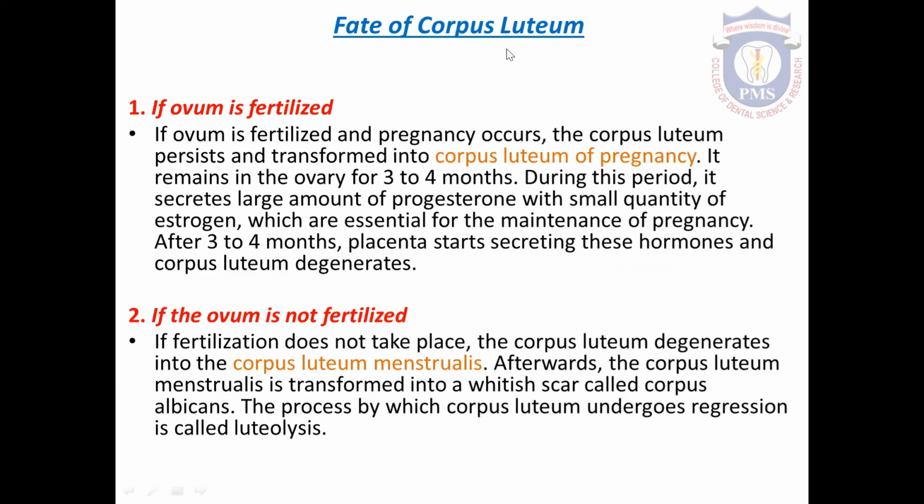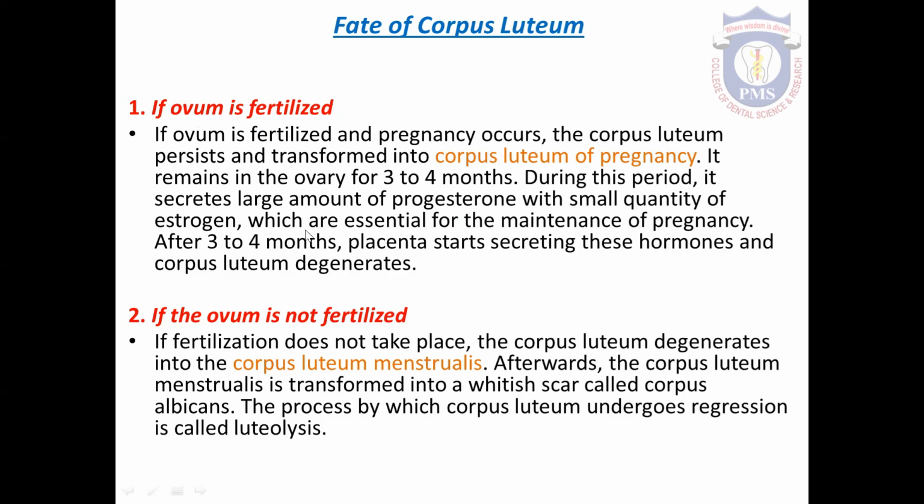Fate of corpus luteum. We know the ovulation takes place at the 14th day of menstrual cycle. If sexual intercourse takes place during that day, the sperm is ejaculated into the female vaginal tract. And there is a possibility for the fusion of ovum with the sperm and fertilization occurs. If the ovum is fertilized and the pregnancy occurs, the corpus luteum remains in the ovary for the next 3 months in the form of corpus luteum of pregnancy.